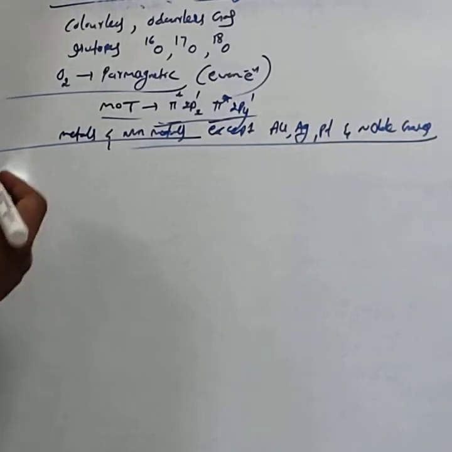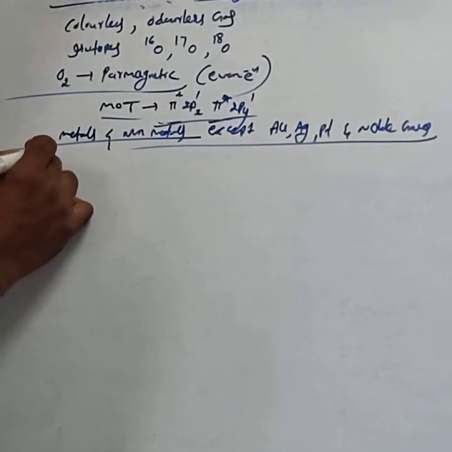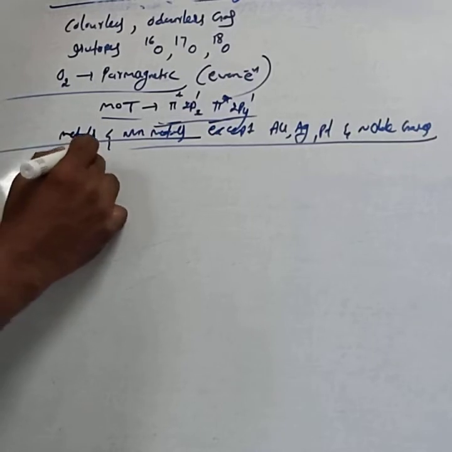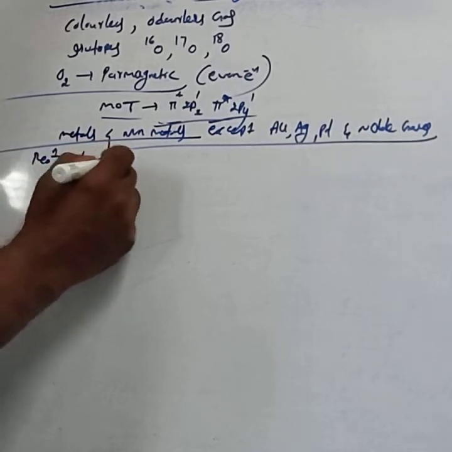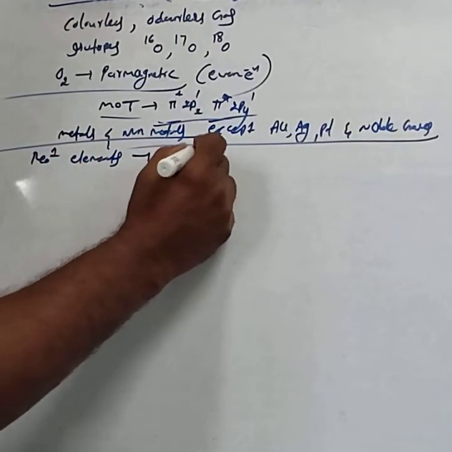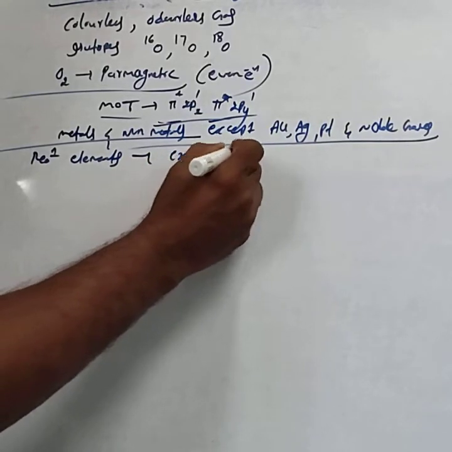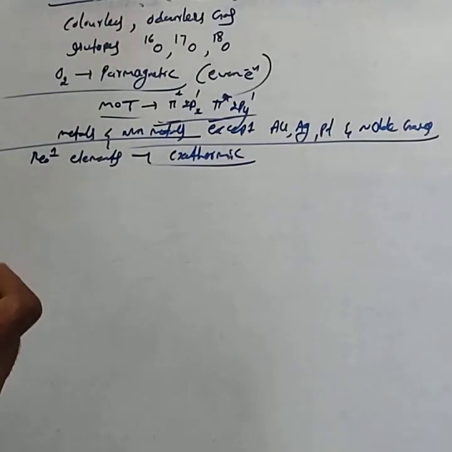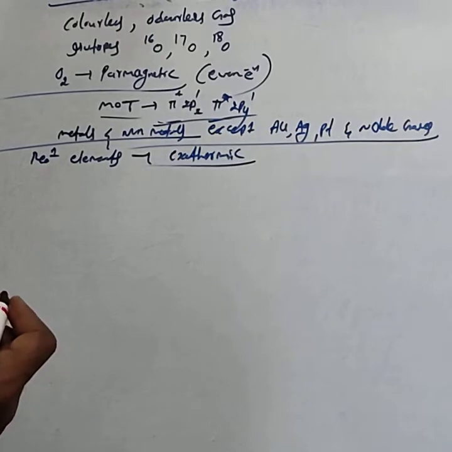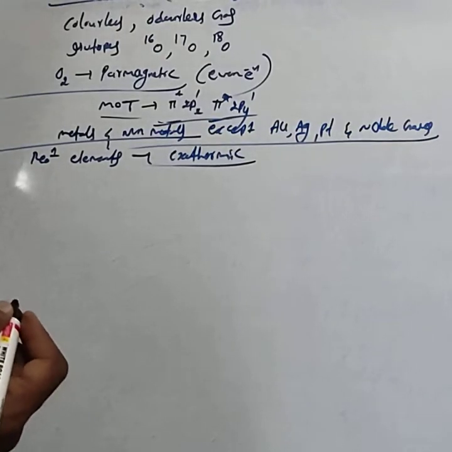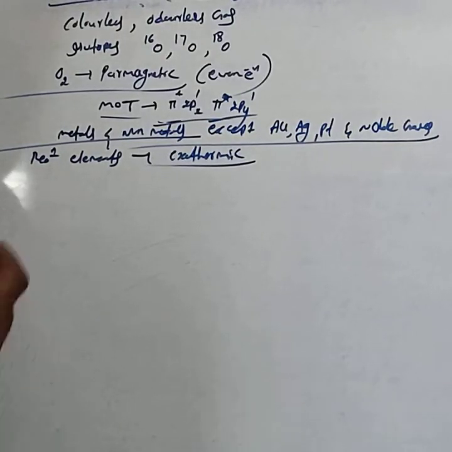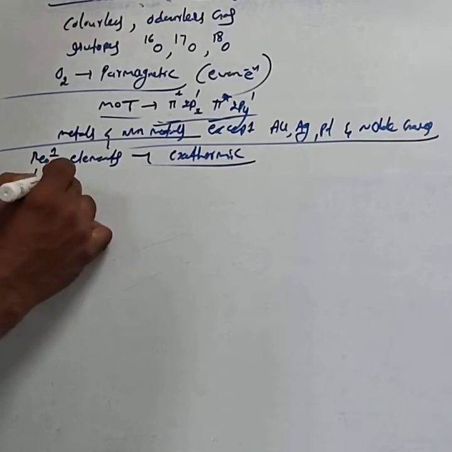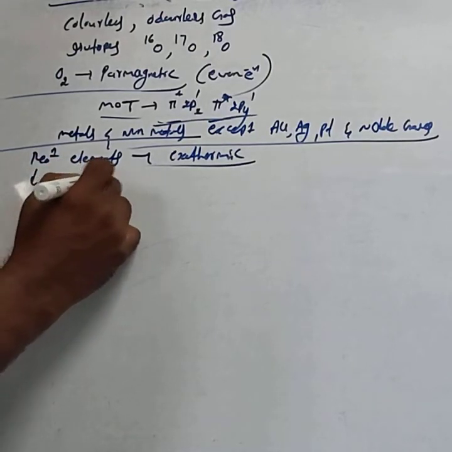Then, reaction with other elements. The reaction of dioxygen with other elements is generally exothermic in nature. Heat is liberated.